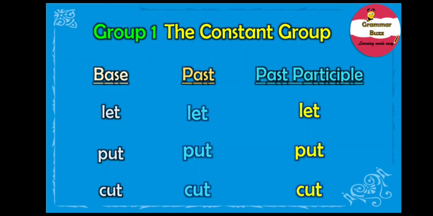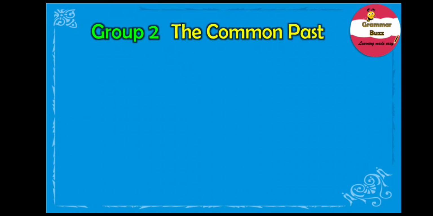Moving on with the second group, that is the common past, which consists of irregular verbs where the same form is used in the simple past and the past participle. Remember, the second group, the common past, is the group where the irregular verbs remain the same for the past simple and the past participle.